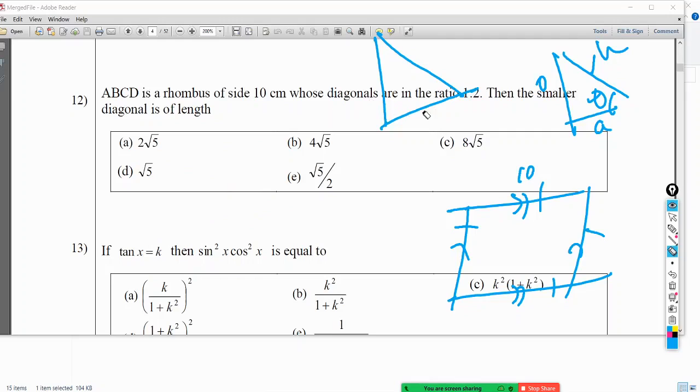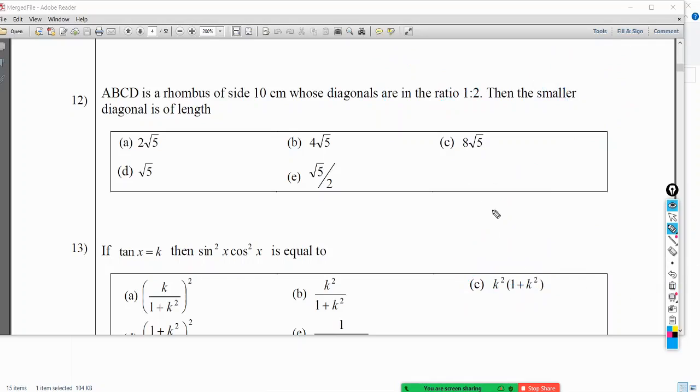Whose diagonals are in the ratio of 1 to 2. So we have two diagonals of ratio 1 to 2. If one is x, the other one is 2x. Then the smaller diagonal is of the length what? What they ask is the smaller diagonal. How do you do that? So let's draw it a little bit bigger.